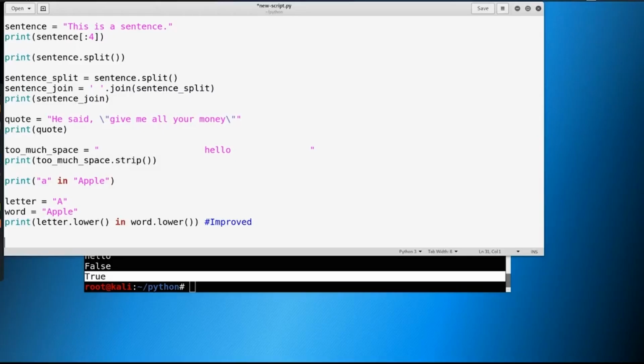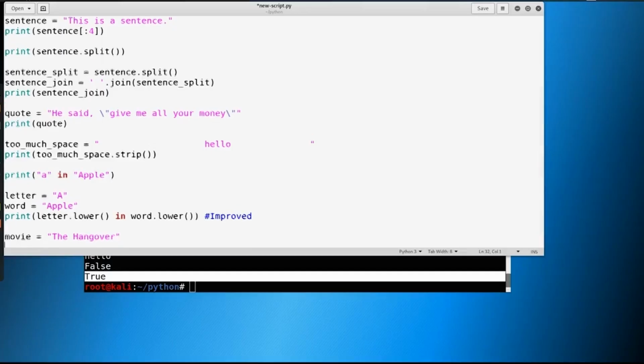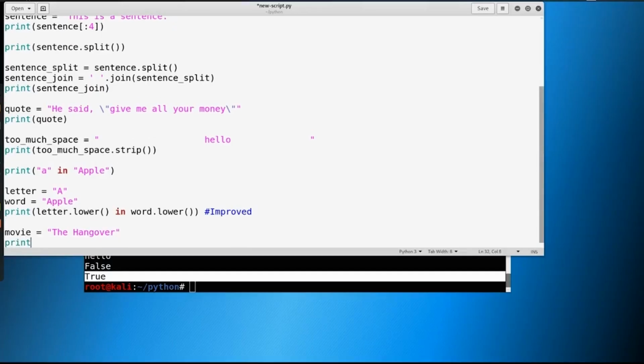So one more thing is format. So let's say that your favorite movie is The Hangover. And we'll just keep that as a string. And let's just say something like print my favorite movie. Now, what we have done in the past is we could just say something like this, plus, string, if it's not a string, or we just say movie, right? And then we'd have to add a period in here, something along those lines.